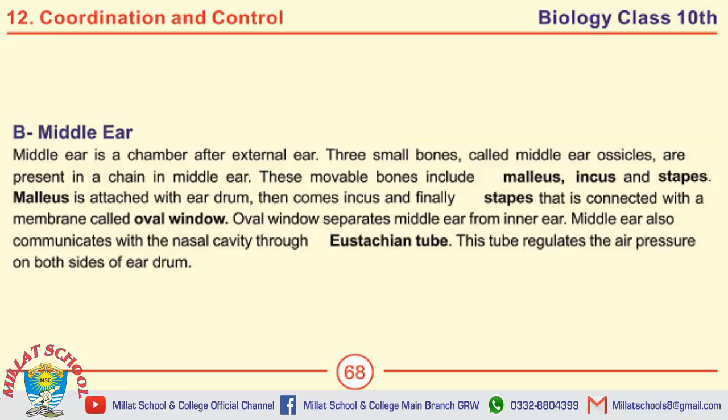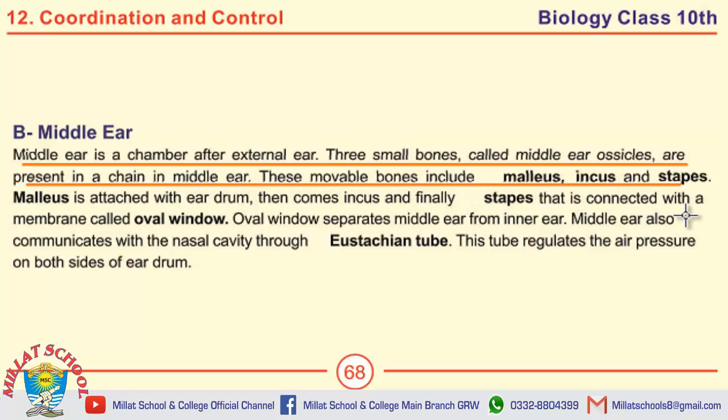Now we will move towards the middle ear. First of all, what do you know about middle ear? Write the names of its bones. The answer of this question is: middle ear is a chamber after external ear. These three small bones called middle ear ossicles are present in a chain in middle ear. These movable bones include malleus, incus and stapes.